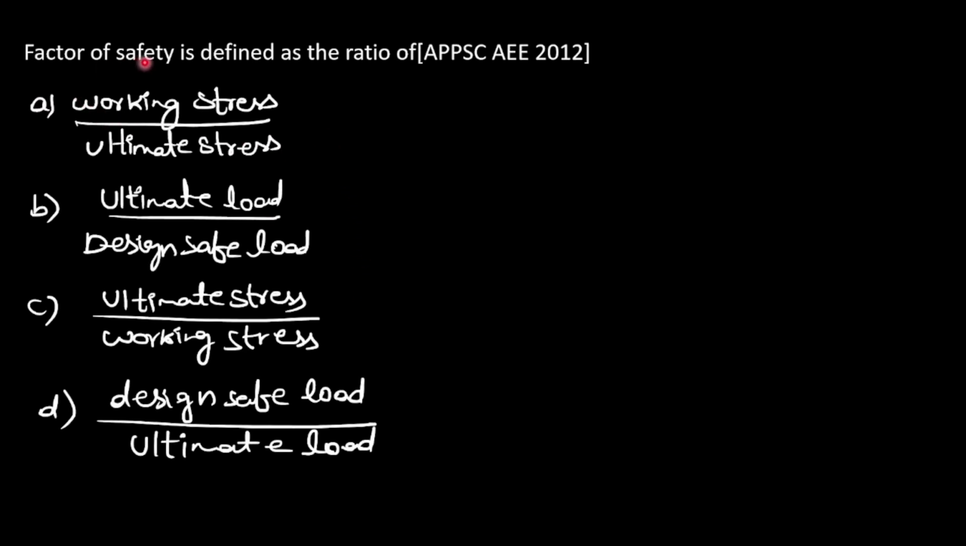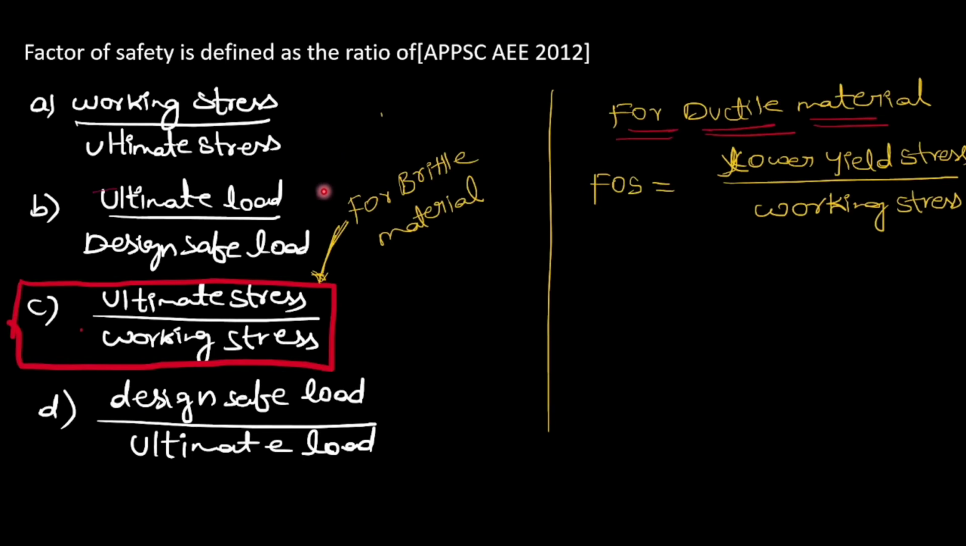Next question, factor of safety is defined as the ratio of. So option C, ultimate stress by working stress. This factor of safety definition is defined for brittle material, and for ductile material factor of safety is equal to lower yield stress by working stress.